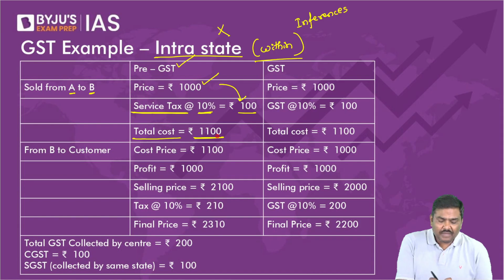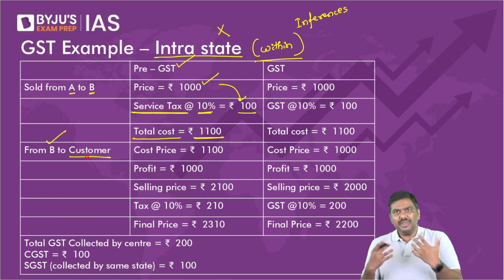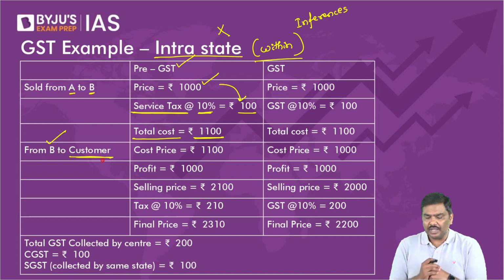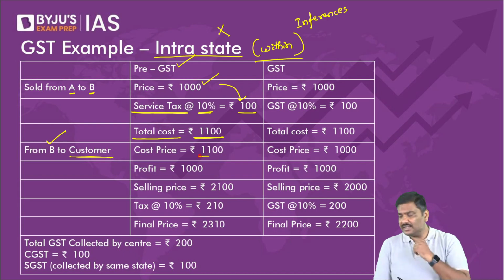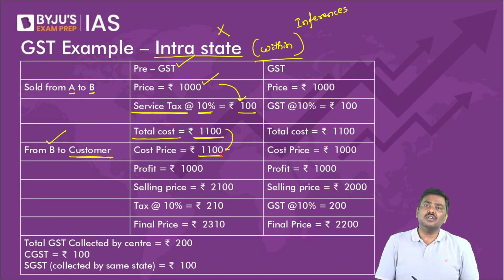Now, B will sell this to the customer. B wants to earn a profit of 1000 rupees. So, the cost price B will take is 1100. Now, please understand why they will take 1100. 1000 rupees the cost of the good plus 100 rupees service tax.